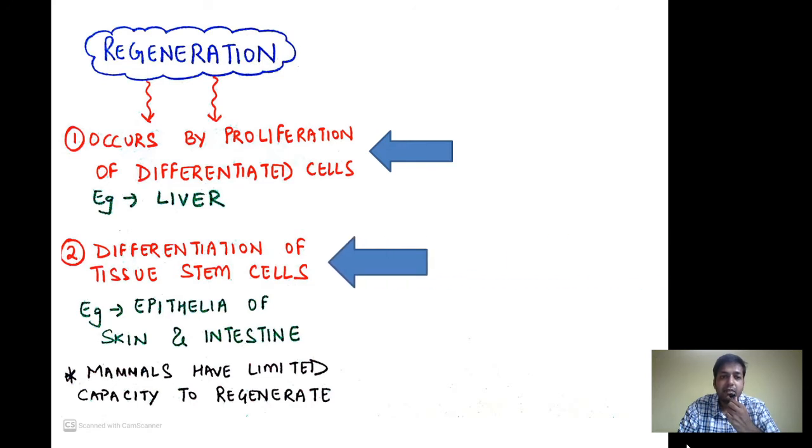The second mechanism is the differentiation of the tissue stem cells, wherein the tissue stem cells themselves mature or differentiate into a hepatocyte. The basic example is the epithelia of the skin and the intestine. Mammals have a limited capacity to regenerate.